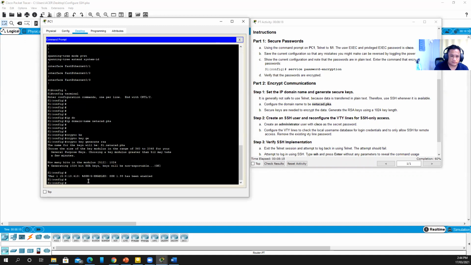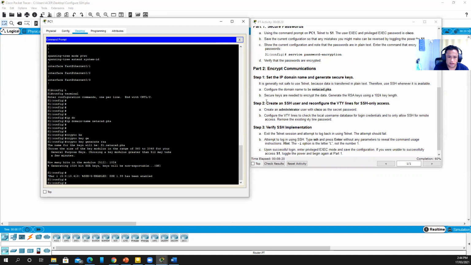There, good. The next one is create an SSH user and reconfigure the VTY lines for SSH-only access. Letter A, create the administrator user with a Cisco secret password. Letter B is configure the VTY lines to check the local username database for login credentials and only allow SSH for remote access. Remove the existing VTY line password. So this is how you configure.